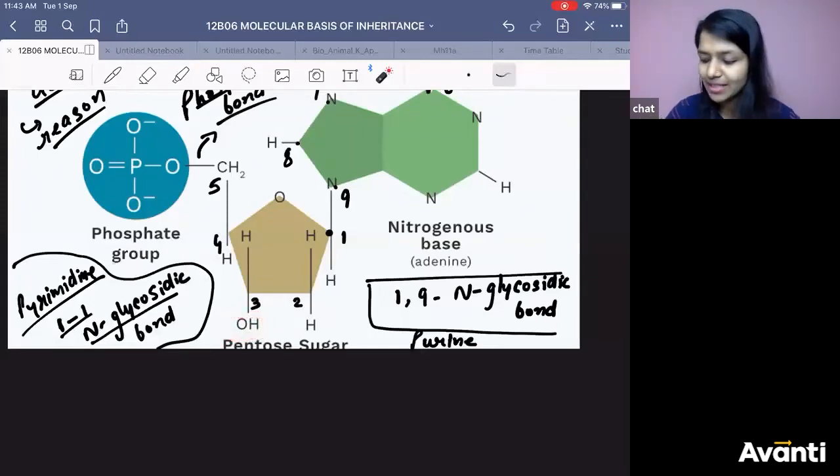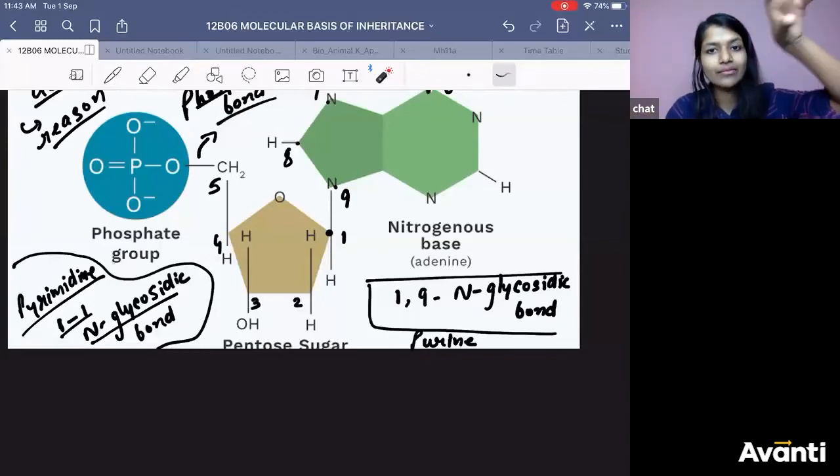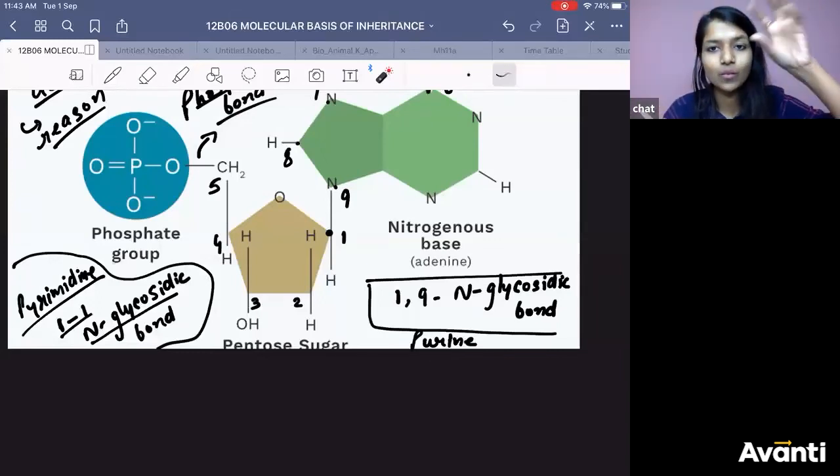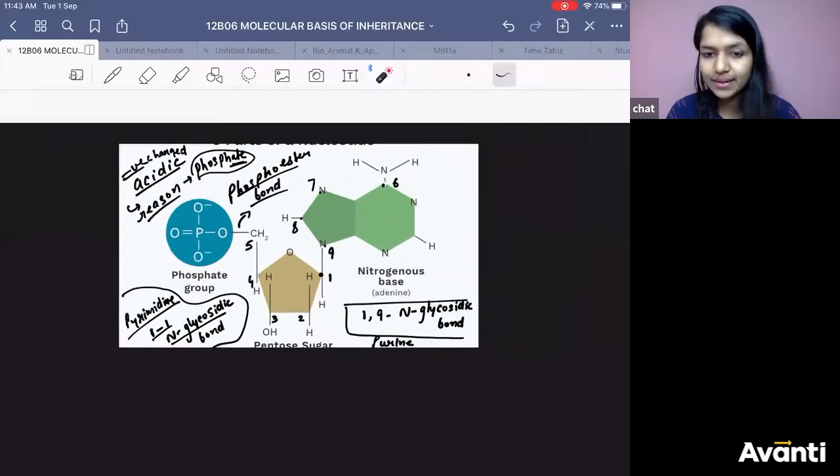You could have asked, na, ma'am, the second one is also free. So why are we not considering second? Because it does not have OH. Okay? Always the most strong and preferable bond will be formed here at 3rd position. Okay? So in the end, no matter how many nucleotides you are adding, in the end OH will be there. So that is why when DNA is made, one end will be 5 and the other end will be 3. Got it? Got it?